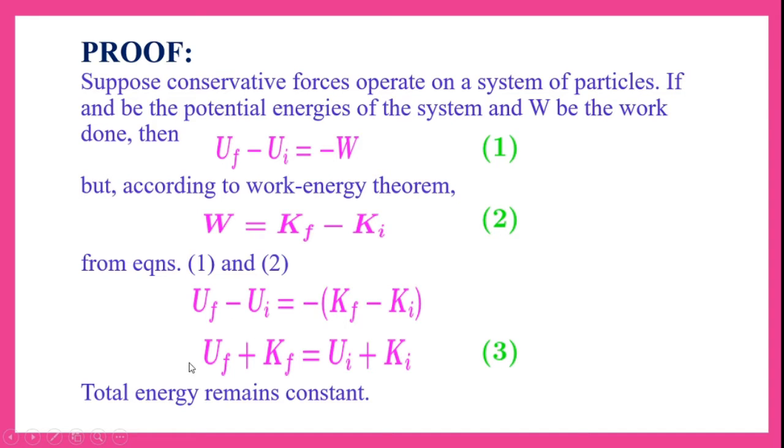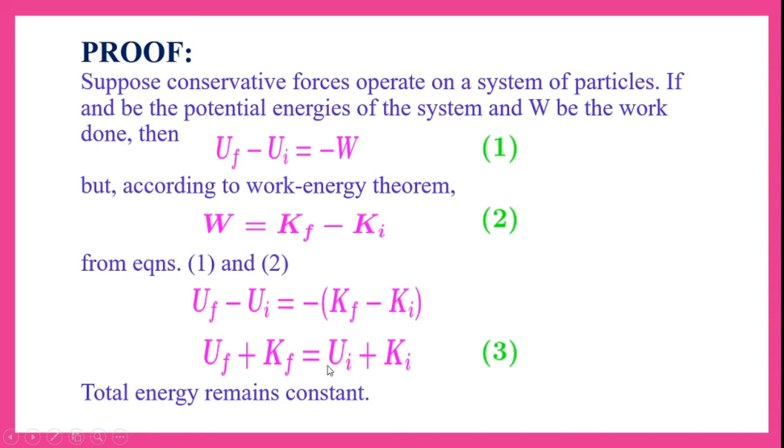What is UF? UF is our final potential energy. What is Kf? Kf is our final kinetic energy. So the sum of final potential energy and kinetic energy is equal to the sum of initial potential energy and kinetic energy, where UI means initial potential energy and Ki means initial kinetic energy.